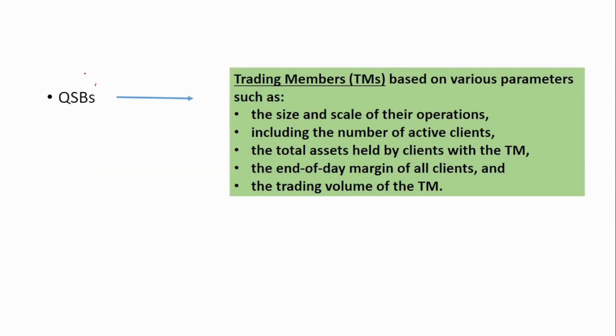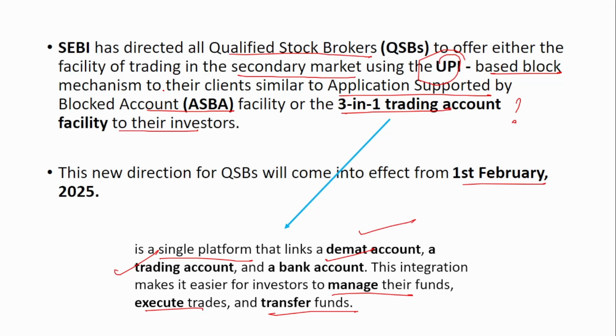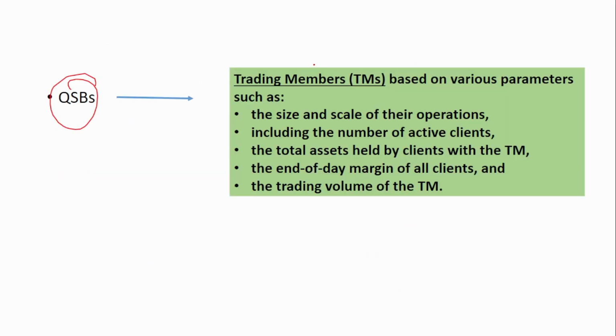Now, what are these qualified stockbrokers? Qualified stockbrokers are nothing but trading members who are classified as qualified stockbrokers because of their high volume. It is based on various parameters like the size and scale of their operation, number of active clients, the trading volume, the end of the day margin of all clients, and the total assets held by the clients. Based on these parameters, the trading members are classified as qualified stockbrokers.